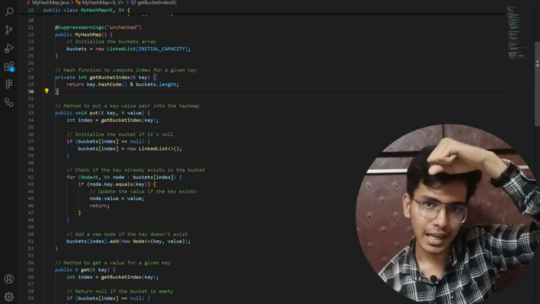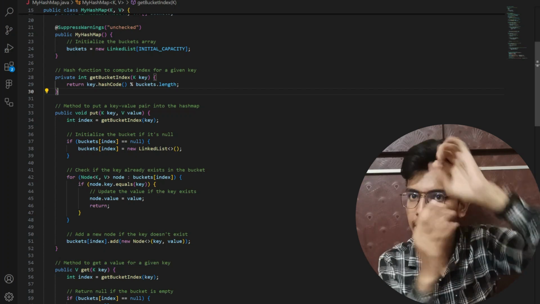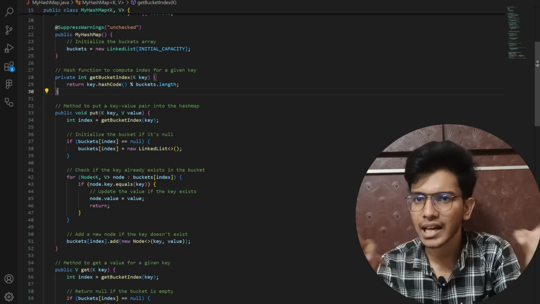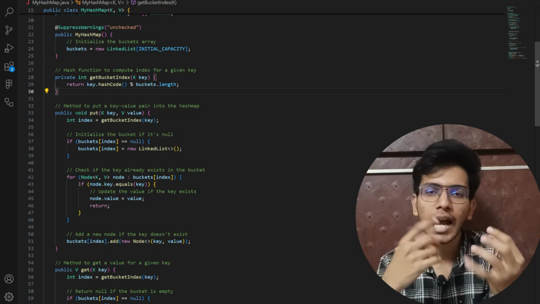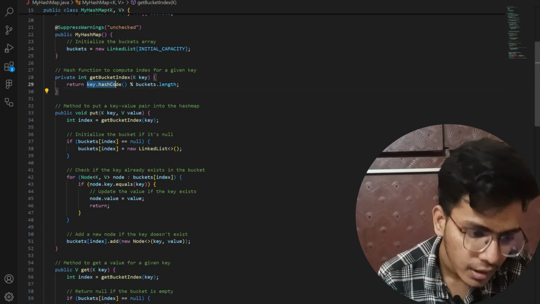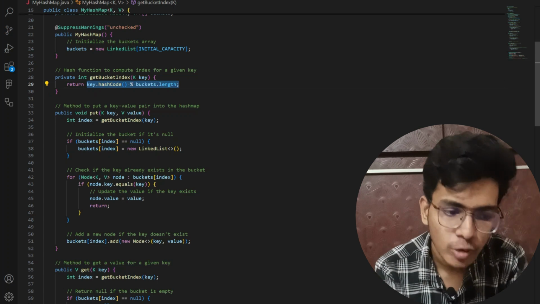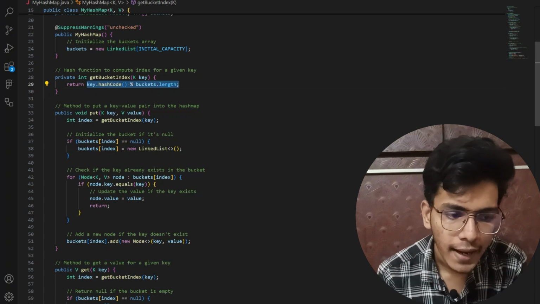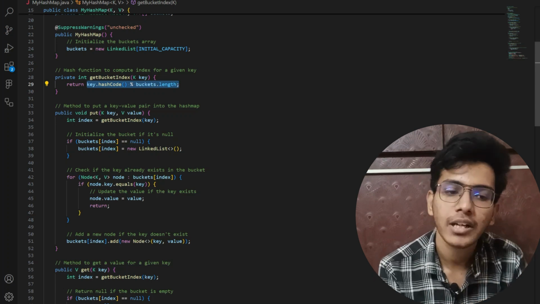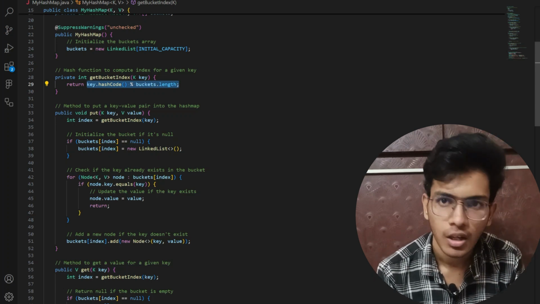So when I am adding a new node, it will be added in this chain. To get this array index, this bucket index, I am using hash code. So here I am calculating the index using hash code, and whatever value getBucketIndex calculates, I am returning it as the function's return value.